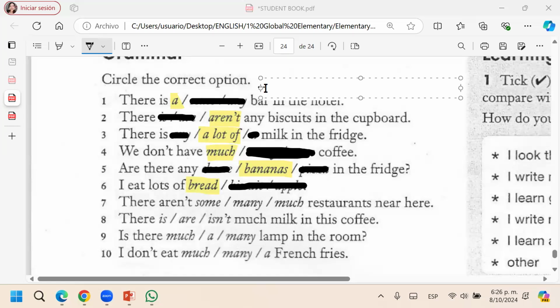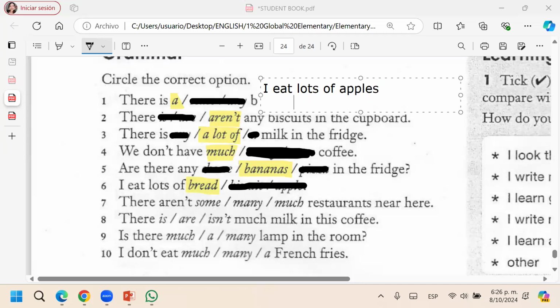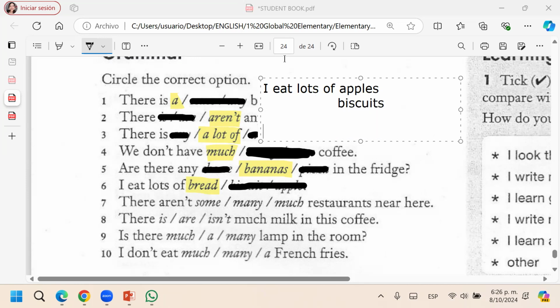Pero gramaticalmente no, pues es lo que me enseñaron a mí en la universidad. Ahora en la vida real, pues la gente lo puede decir. If I want to say montones de manzana o biscuit, I eat lots of apples, of biscuits. In that case, yes.